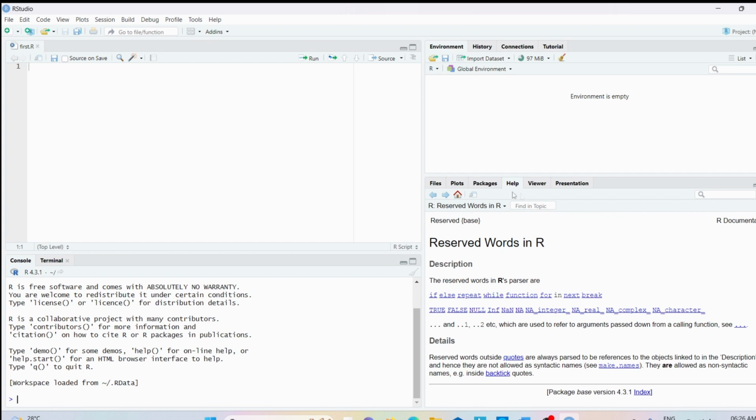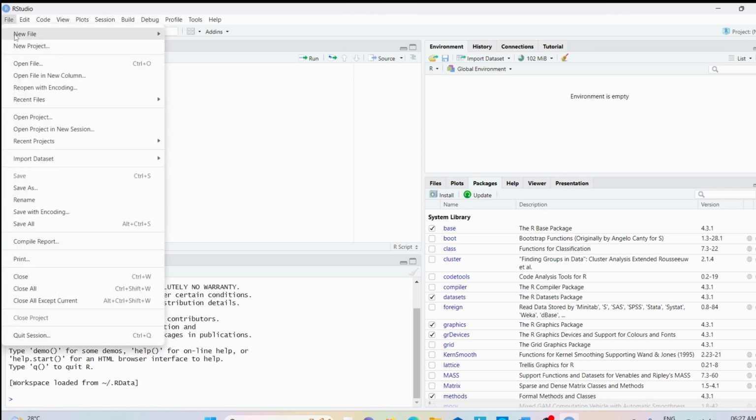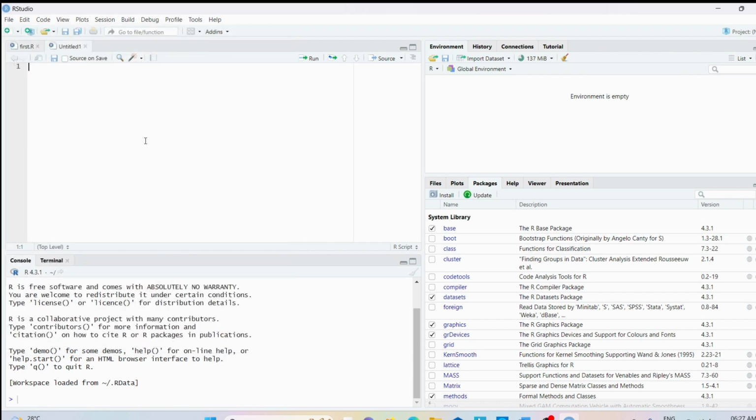And at the bottom right, we have various tabs like the help tab and the packages tab. All these tabs provide the information related to R programming. I hope you have understood all these panels. One is the source panel, console panel, environment panel, and then help, packages, files, plots, viewer, presentation, these tabs. Sometimes you cannot find the source panel. If you cannot find the source panel, you can go to File, New File, and then click on R Script. Then you can find the source panel.